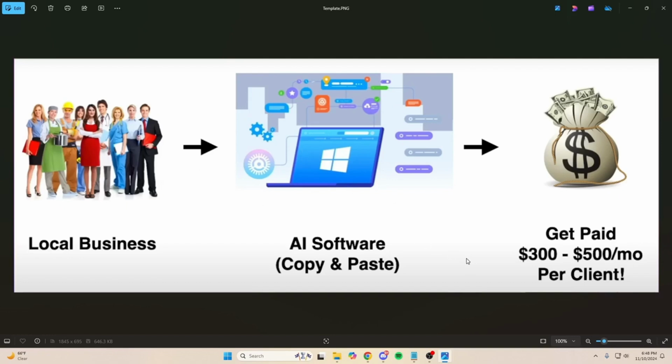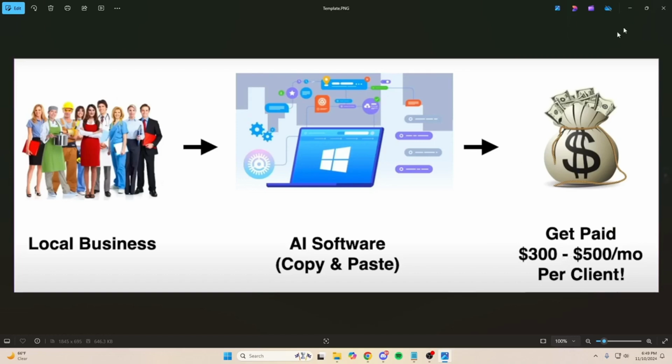Now, once you really have this set up, you are basically collecting money at this point, because what the AI bot is going to do is you're going to train it to do its job. It's going to do its job forever, and you are going to charge a monthly retainer for that. Do they need to know that you're not doing any background maintenance on it? No, they don't. They just care about it working. So then you turn around and say, hey, I'm going to offer this for $300 to $500 a month, and then you go to the next person and the next person. And eventually you're going to stack up clients where you're getting $10, $20, $30,000 a month in recurring passive income without having to do anything.